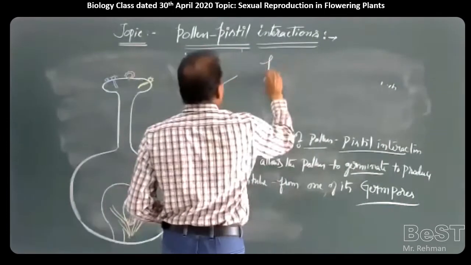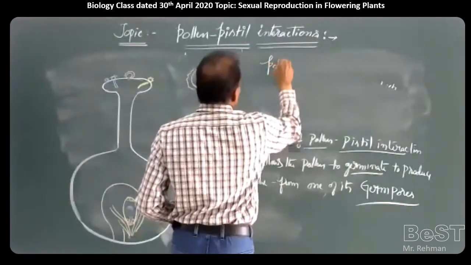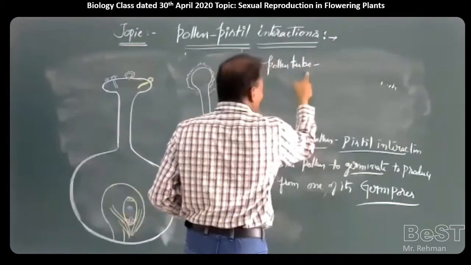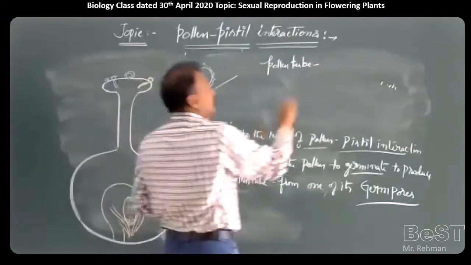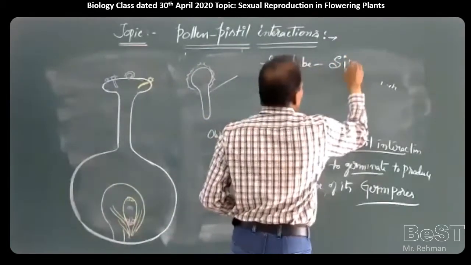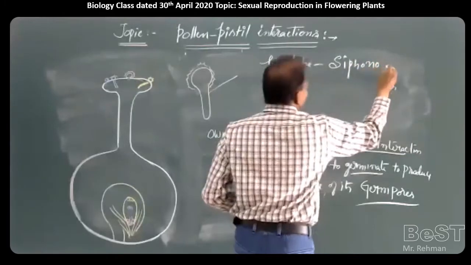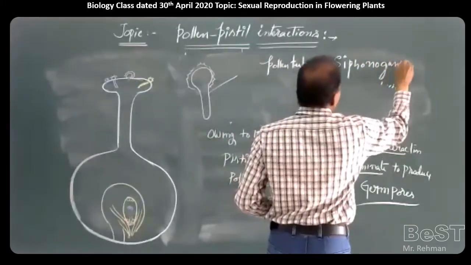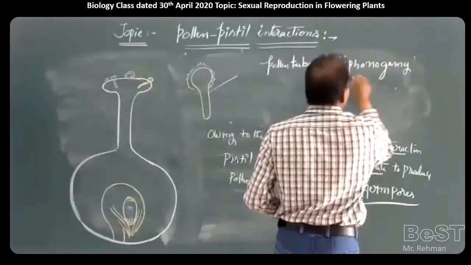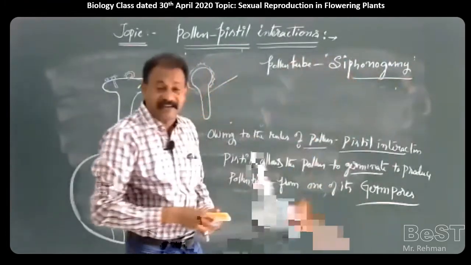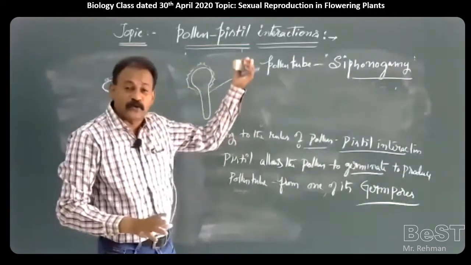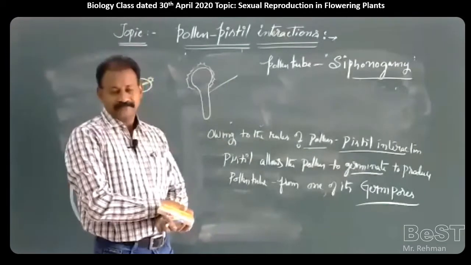Production of pollen tube is called siphonogamy. If any pollen produces a pollen tube, this phenomenon, this condition is called siphonogamy. Siphonogamy is a technical term used to define that a pollen grain is able to produce a pollen tube.